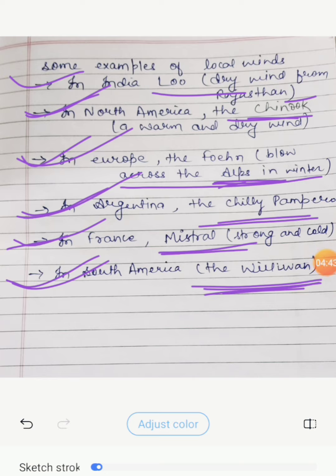So finally we have discussed all types of winds, that is planetary winds, periodic winds, and local winds. I have given you the complete theory on winds and types of winds.